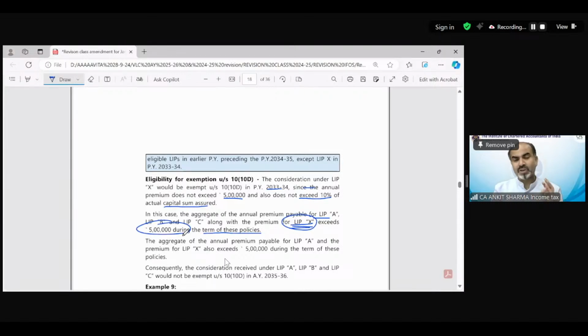So all of these policies X, A, B, and C aggregate exceeding 5 lakh. Even if you individually take X and A, it is also exceeding 5 lakh. The aggregate of annual premium for LIP A and X also exceeds 5 lakh. Consequently, the consideration received under LIP A, B, and C would not be exempt under section 10(10D) in assessment year 35-36. So all are going to be taxable policies.